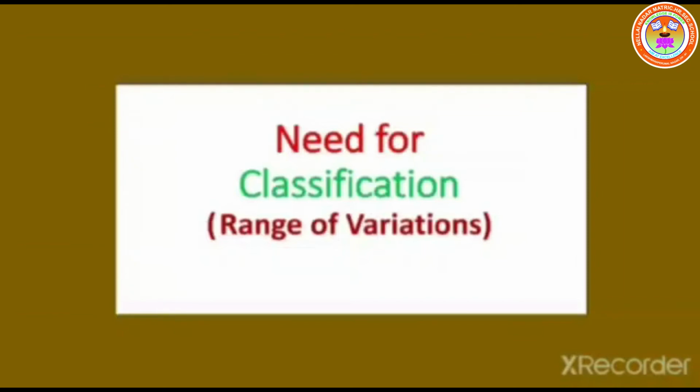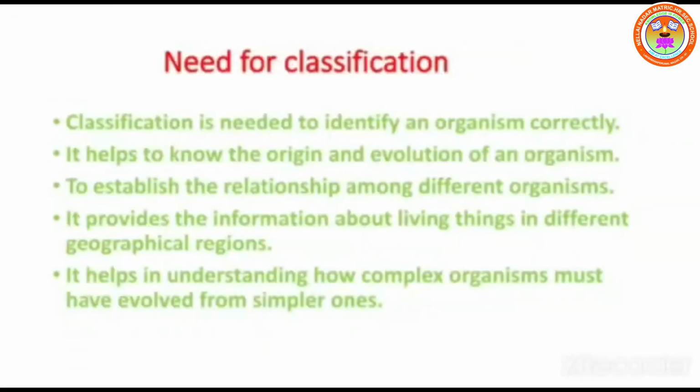Need for classification. Classification is needed to identify an organism correctly. It helps to know the origin and evolution of an organism, to establish the relationship among different organisms. It provides the information about living things in different geographical regions. It helps in understanding how complex organisms must have evolved from simpler ones.